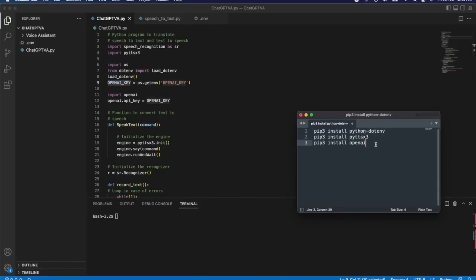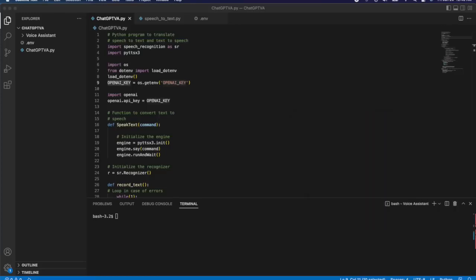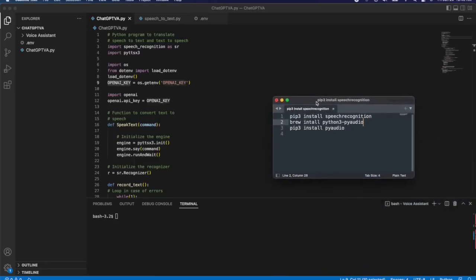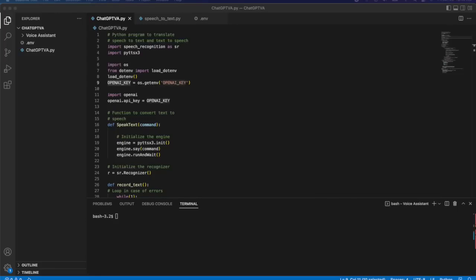However, if you have not done much of this stuff before, then you will almost certainly have to run these two to get this to work. And in addition to that, I also had to run these three commands, but these are from the text-to-speech video that I made, and this is to make the audio stuff work. Now, with that out of the way, I'm finally going to run this, but first I'll take off my headphones. Now I have my headphones off. I took them off so that if Jarvis speaks, you should be able to hear him. So now I'm going to run the program and ask him some questions.